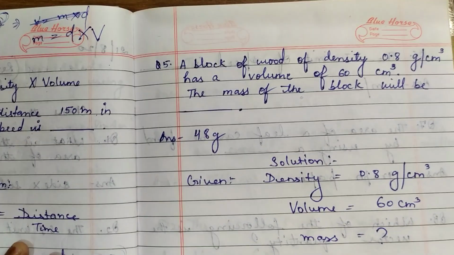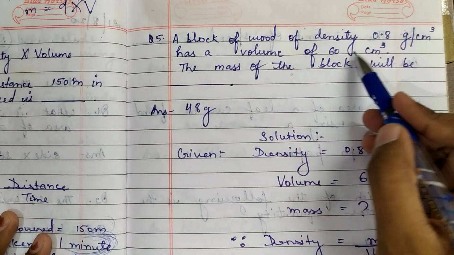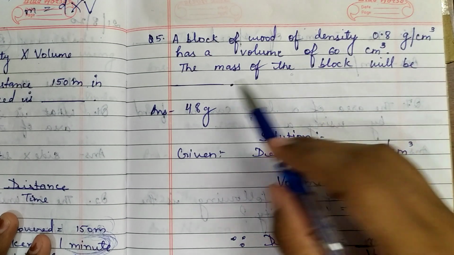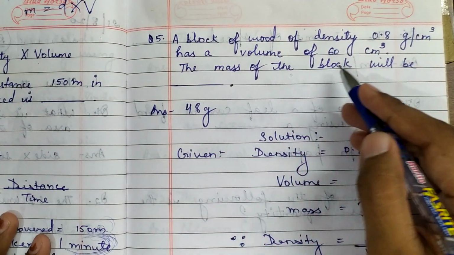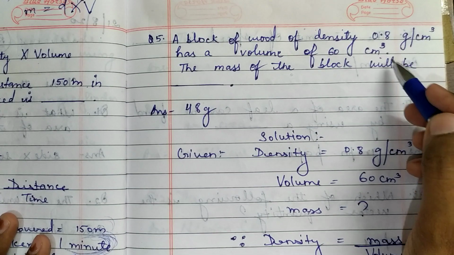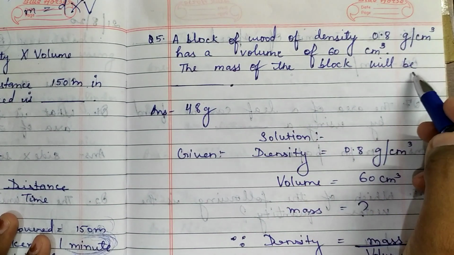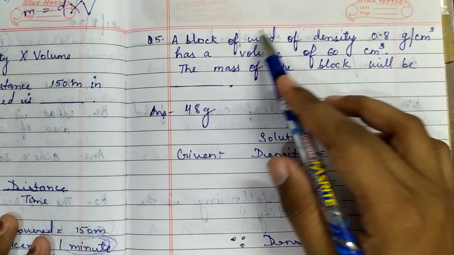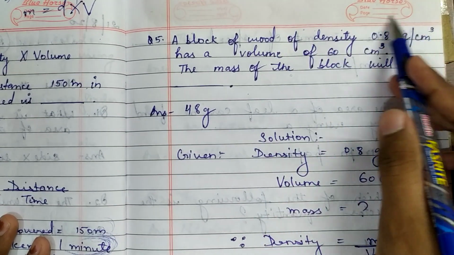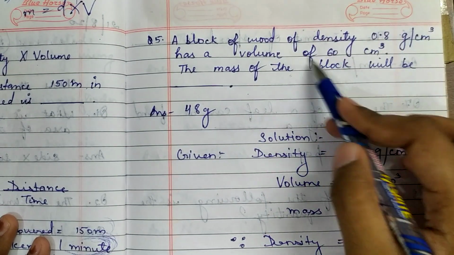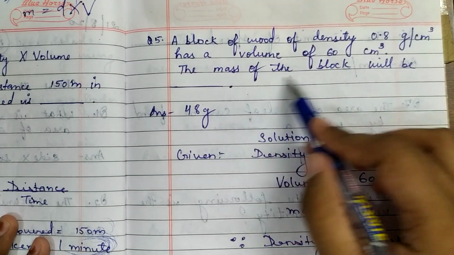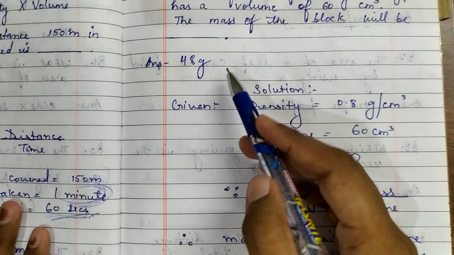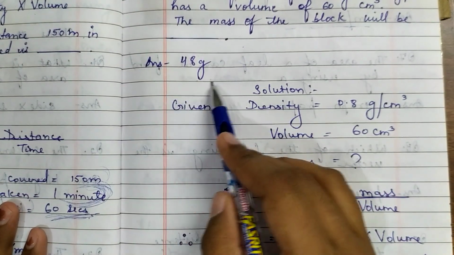Now coming to the next numerical, children. A block of wood of density 0.8 gram per cubic centimeter has a volume of 60 cubic centimeter. The mass of the block will be. In this question the density of the block of wood is given and the volume is given, and you have to find the mass of that block. The correct answer was 48 gram.